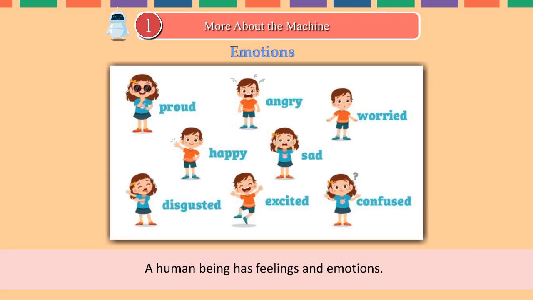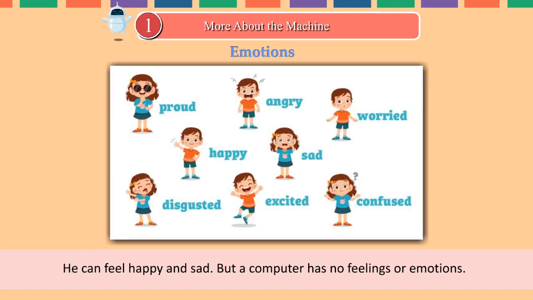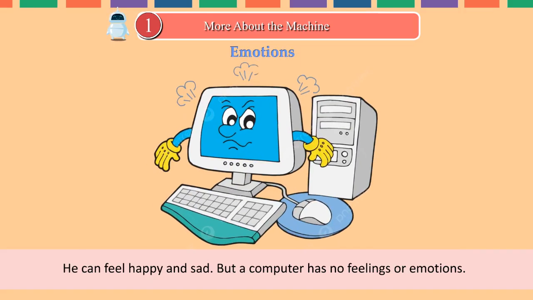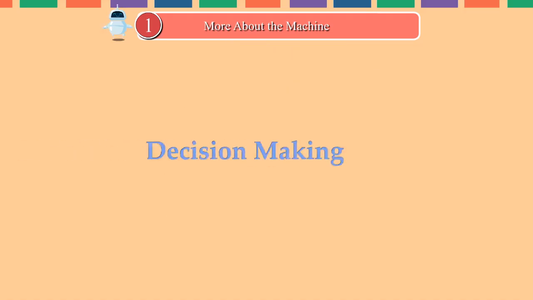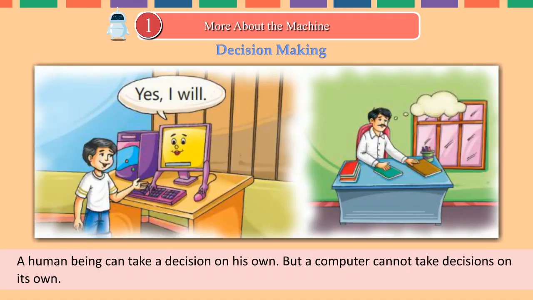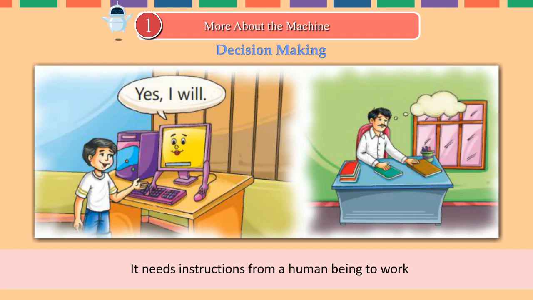Emotions. A human being has feelings and emotions. He can feel happy and sad, but a computer has no feelings or emotions. Decision making. A human being can take a decision on his own, but a computer cannot take decisions on its own. It needs instructions from a human being to work.